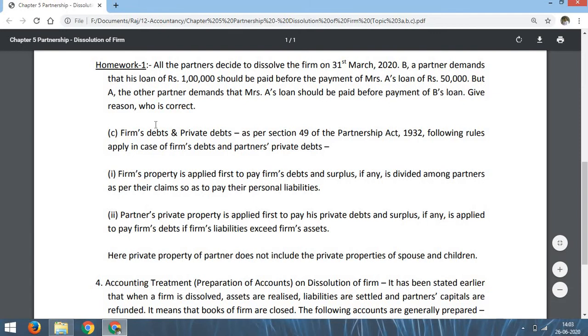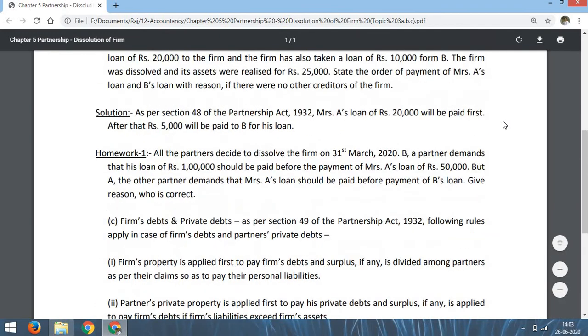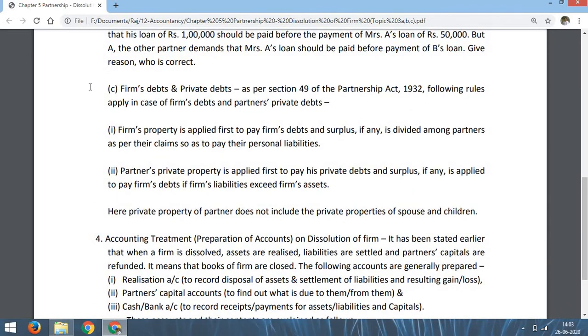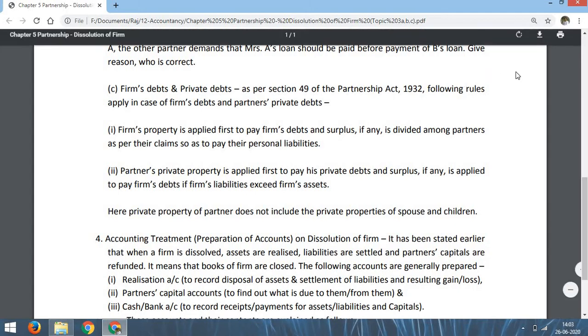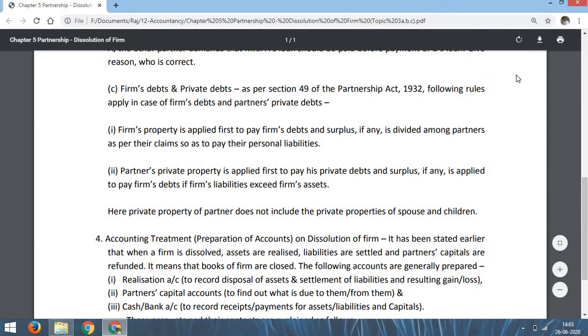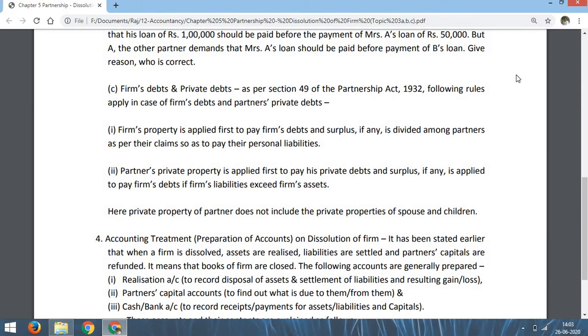Okay. Now the third point, point C, is regarding firm's debts and private debts. There are two types of debts in a partnership. Some loan is taken by the firm, that is called firm's debt, and some loan is taken by the partners, that is called private debts of partners. As per section 49 of the Partnership Act 1932, the following rules apply in case of firm's debt and partners' private debt.